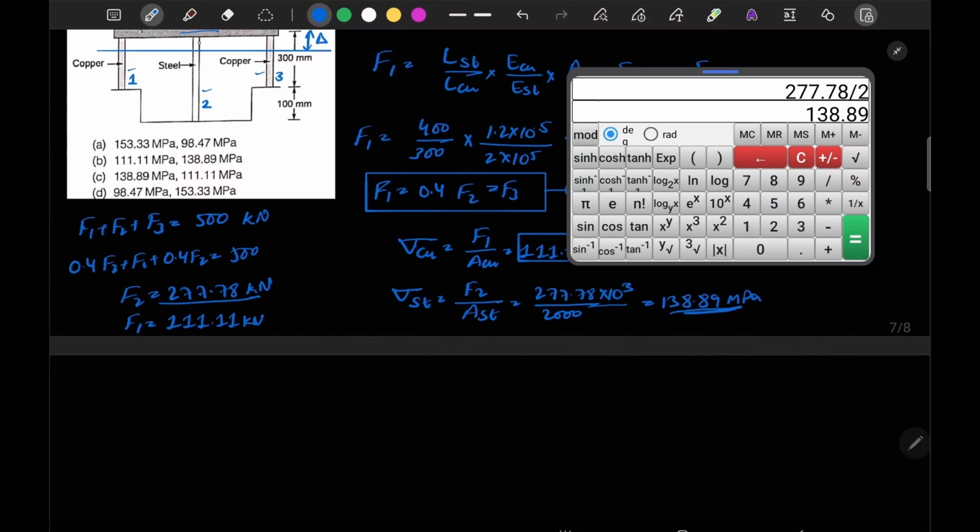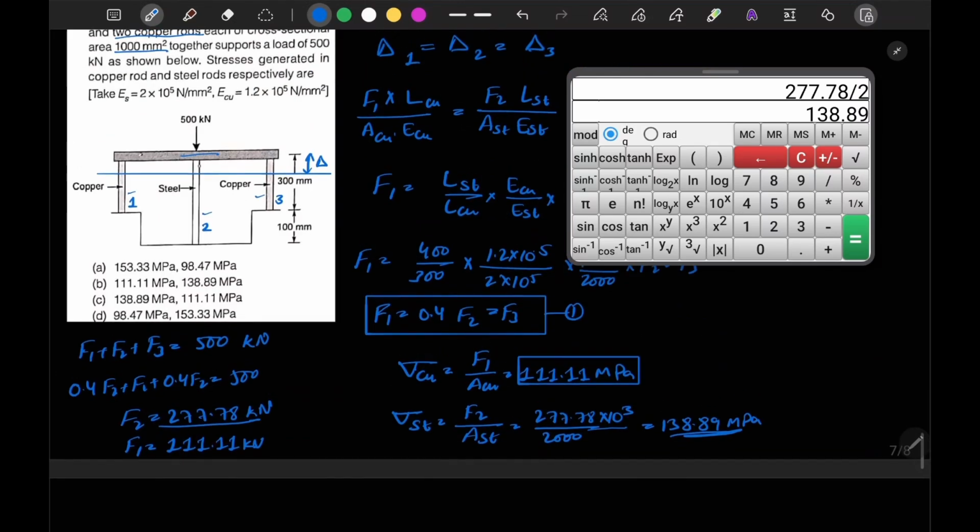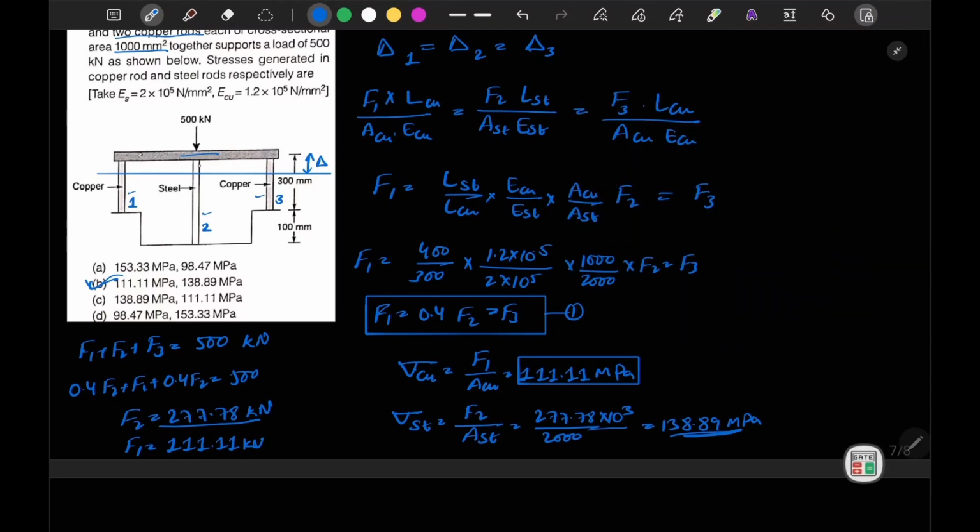megapascal. So it is asked what is the stress generated in copper and steel. Copper is 111 and steel 138, so this is our correct option. Now moving to the next question.